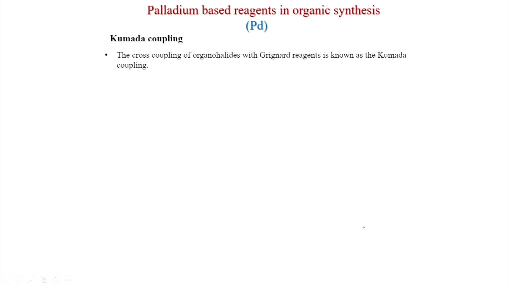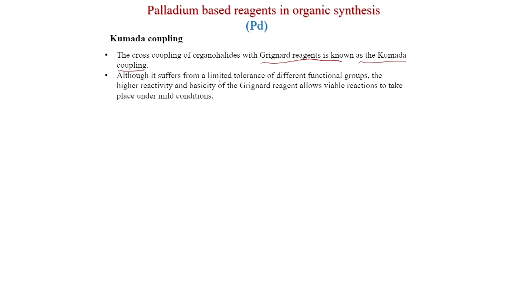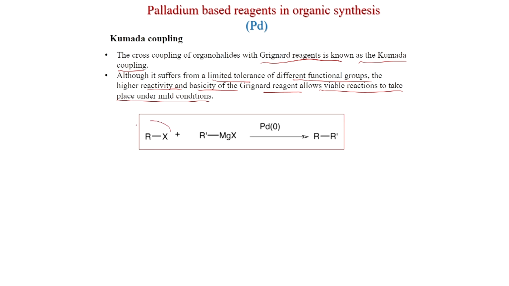Now, we will discuss Kumada coupling. The cross coupling of organohalides with Grignard reagents is known as the Kumada coupling. Although it suffers from a limited tolerance of different functional groups, the higher reactivity and basicity of the Grignard reagent allows viable reactions to take place under mild conditions. So, this is very important. Grignard can do many side reactions, but it is also highly reactive. So, if you have an aryl or vinyl halide, then the Grignard with palladium 0, you get the cross coupled product.